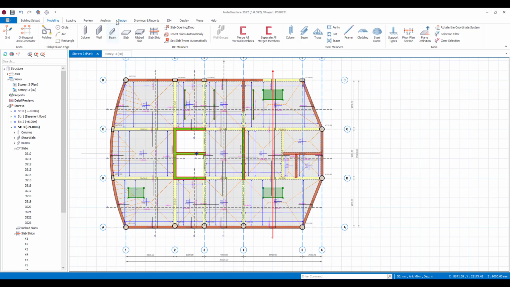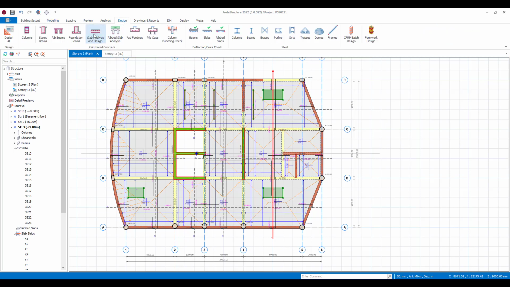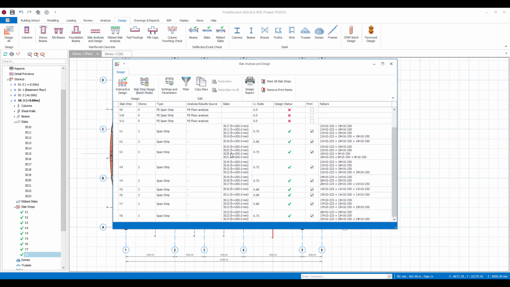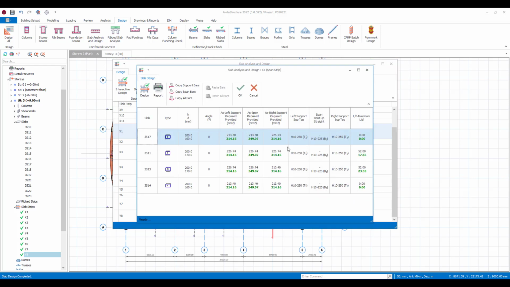Now there are some new features with the slab design. If you go back to slab analysis and design, you can see that we've got those slabs that I've just defined here. Those slab strips are here, and you can see the various permutations of reinforcement in here. So you can come in and make changes. This is all new. It's a great new interface, and you can make changes and adapt this accordingly.